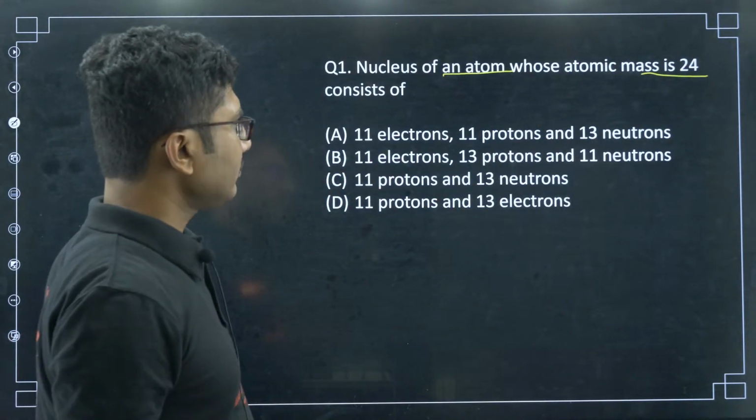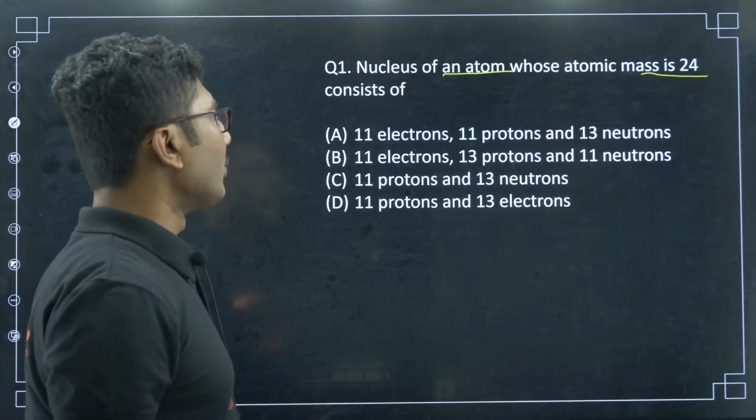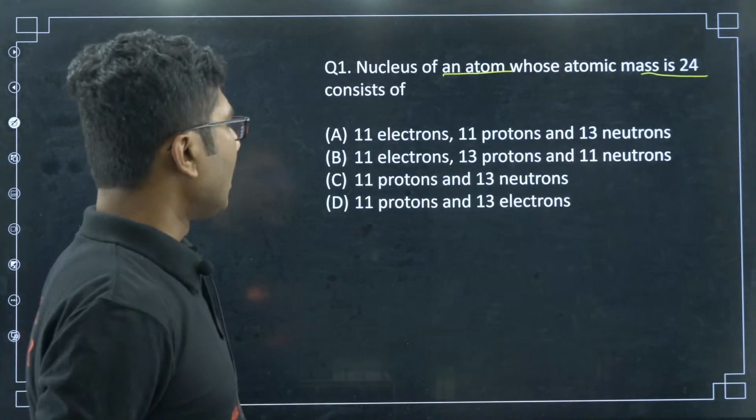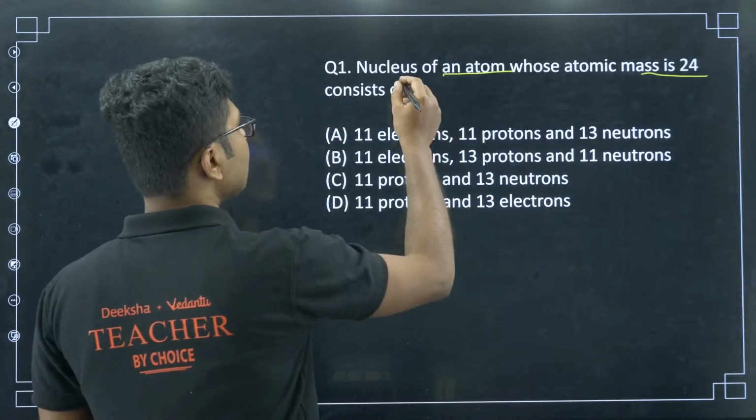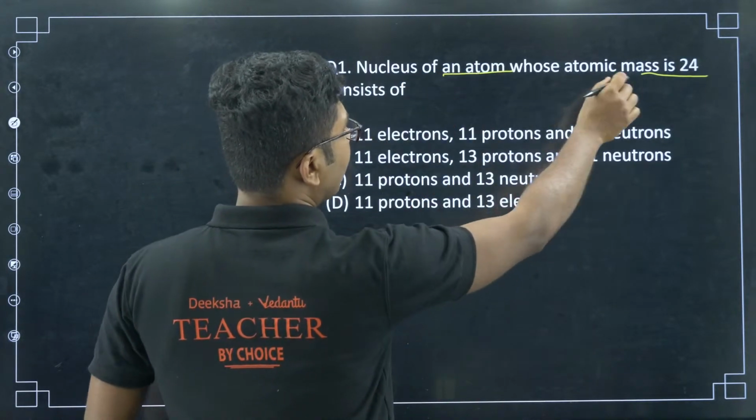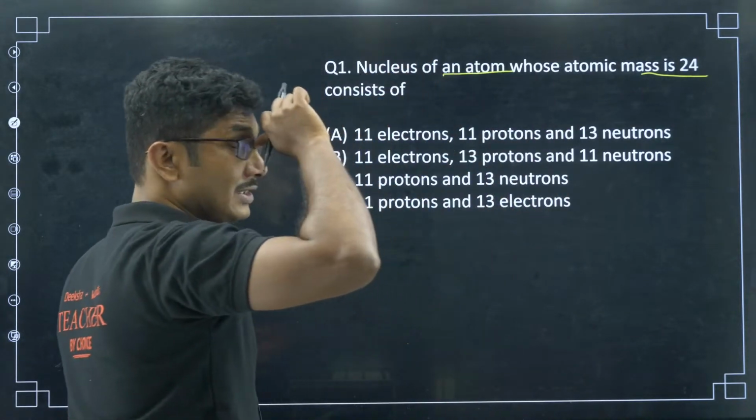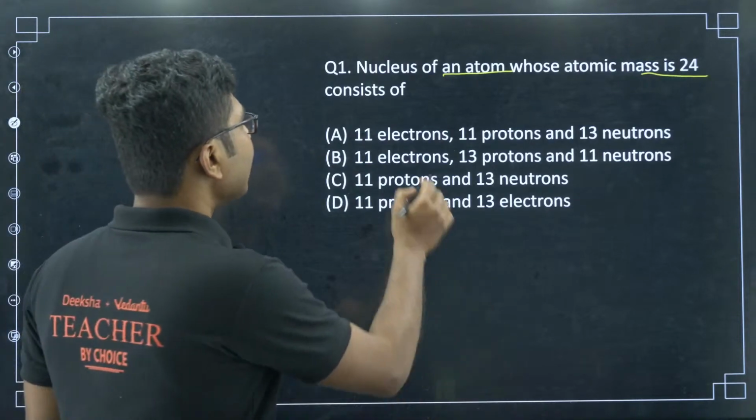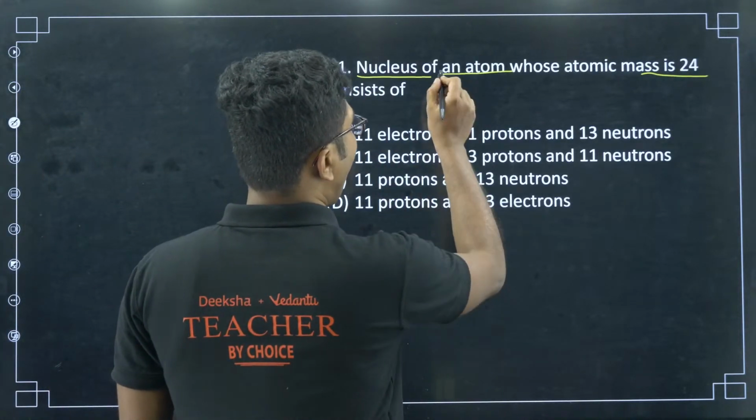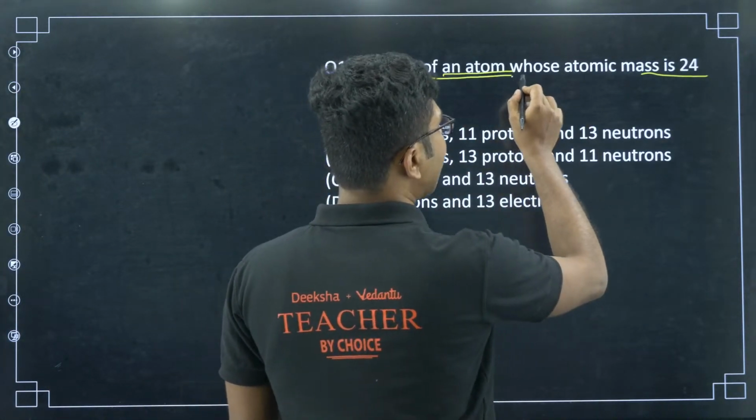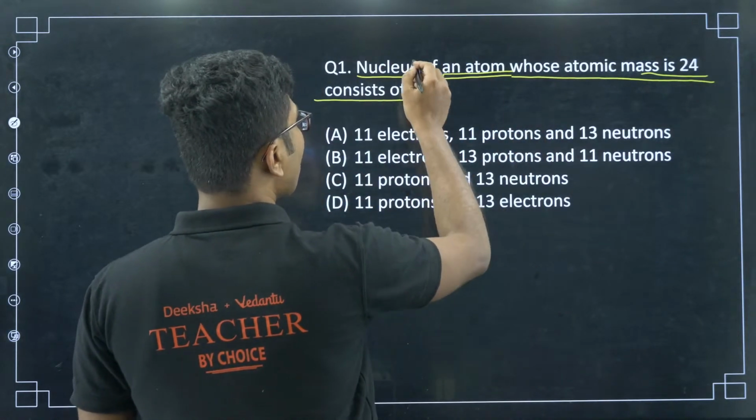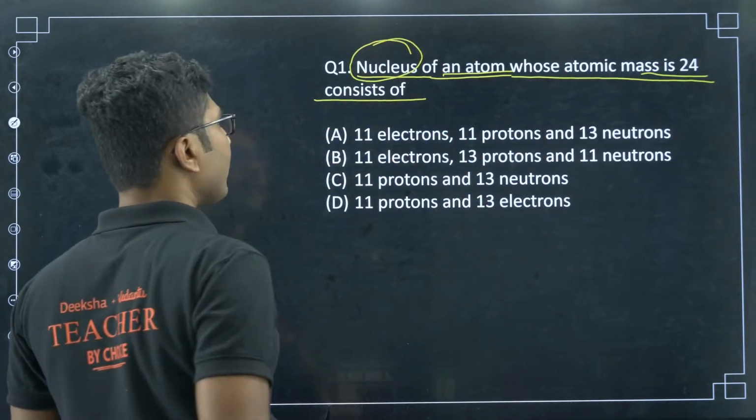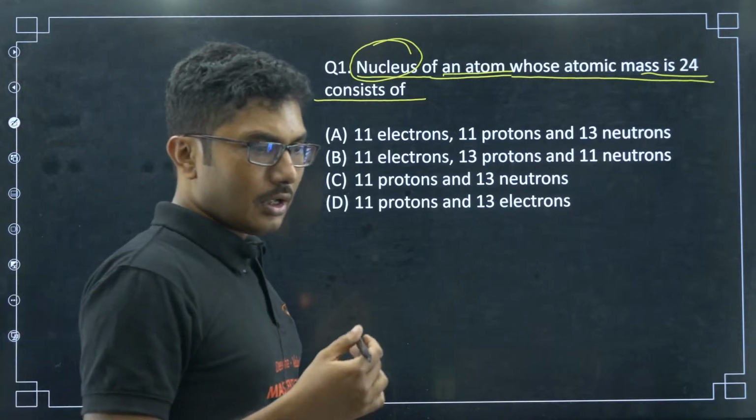So, what are the constituents of the atom? They should have mentioned the nucleus. Now the question is really tricky here. They have said the nucleus of an atom whose atomic mass is 24 consists of. So who consists of? The nucleus. So be careful.